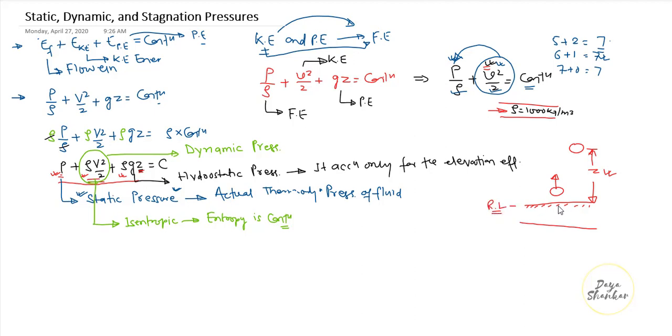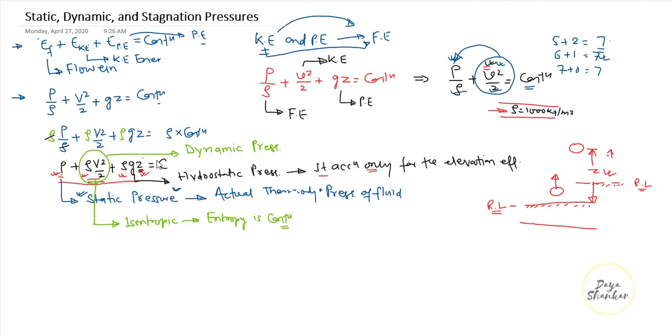Suppose another person comes and says no, I want to measure the distance of this body from this reference height. Then this becomes the reference line for that particular person. So hydrostatic pressure basically depends on the reference line chosen. So it accounts only for the elevation effect.